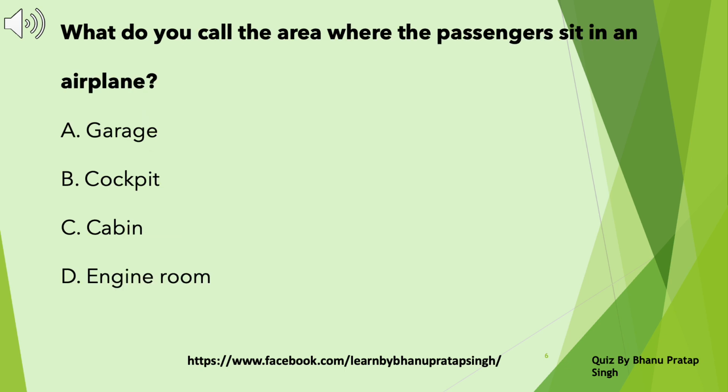What do you call the area where the passengers sit in an airplane? A. Garage. B. Cockpit. C. Cabin. D. Engine room. Take a pause and choose the correct answer. Answer C. Cabin.